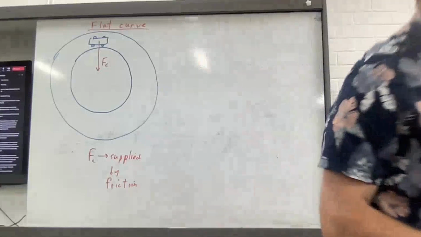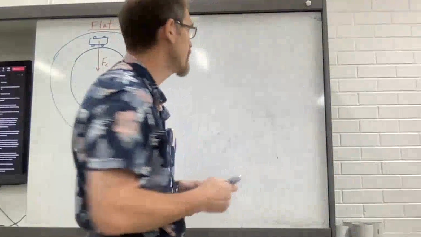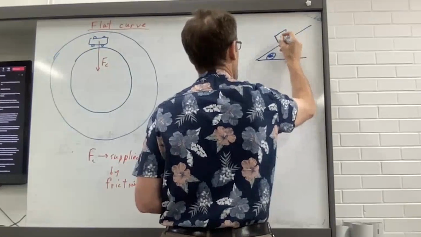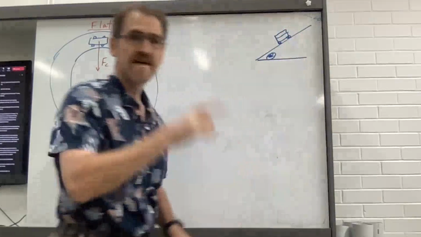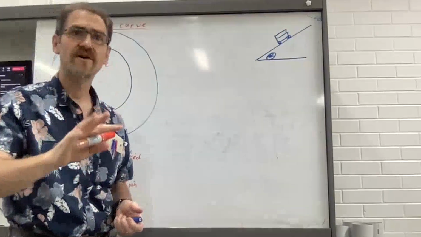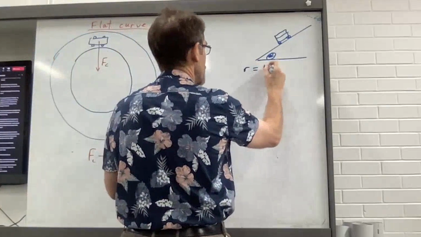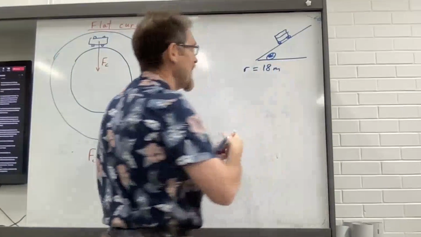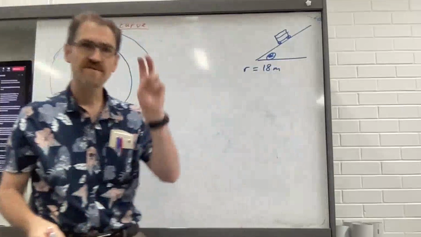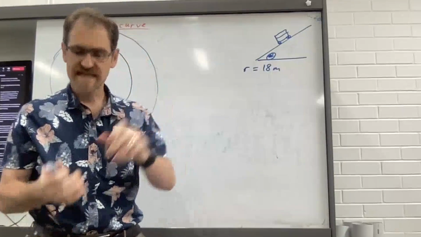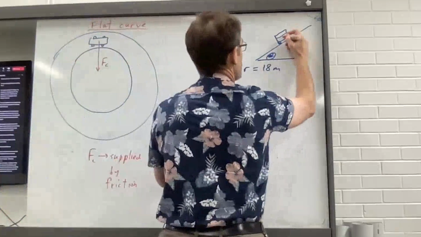Do we have a radius on the curve? 18 meters. All right. So here we have our car going around the curve. It's got a radius of the curve equal to 18 meters. When we look at the car, there are two forces acting on it.